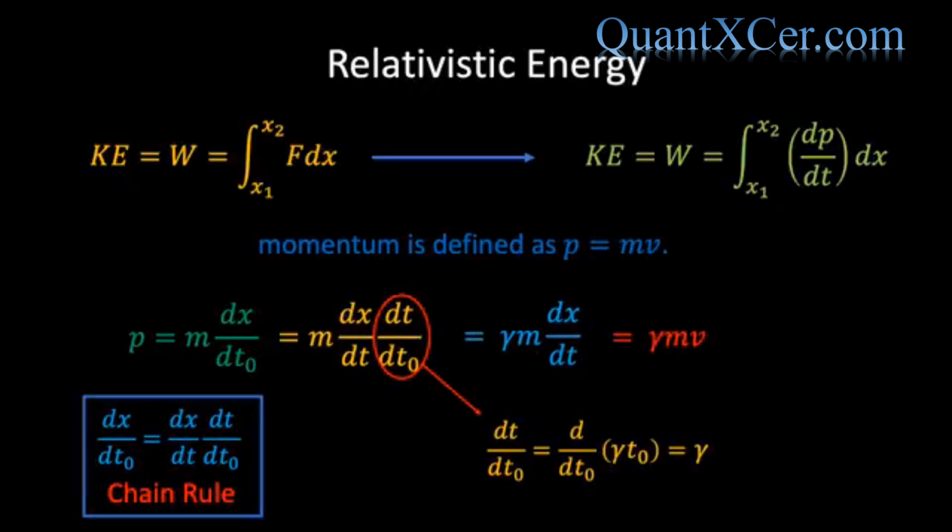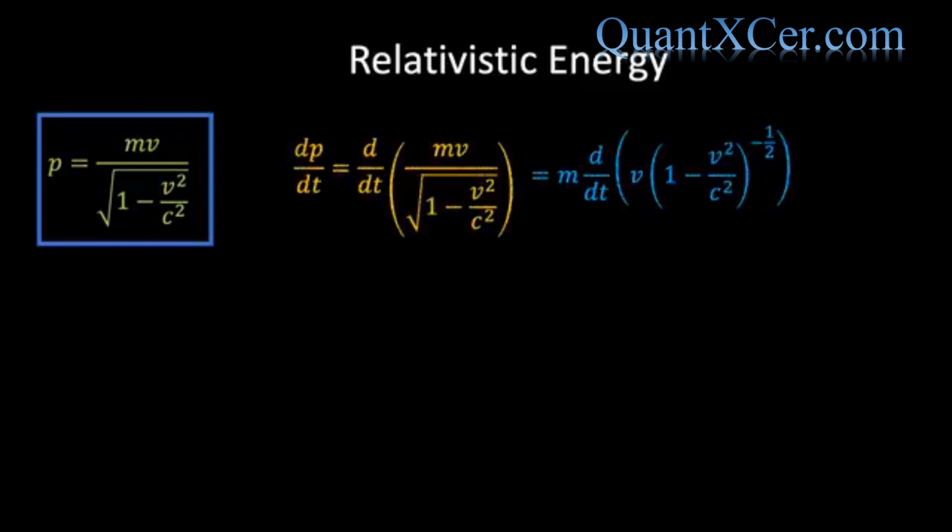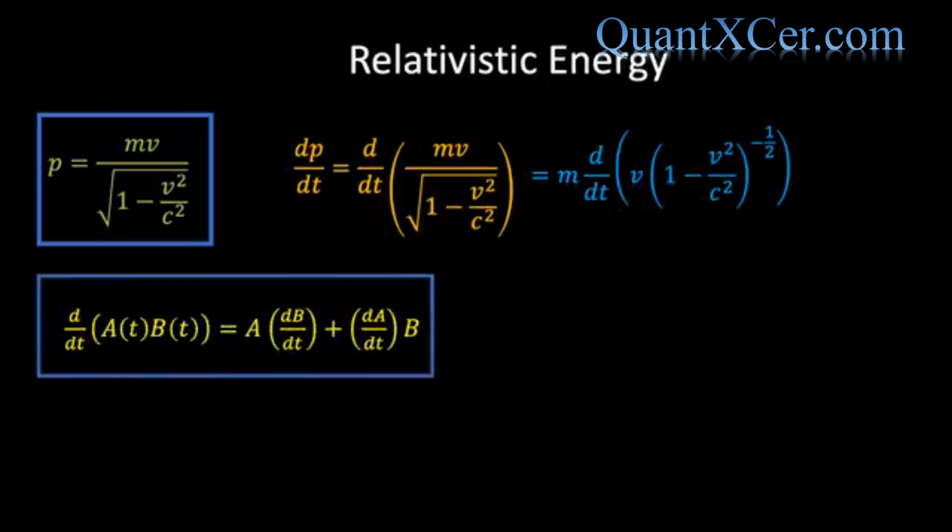Or if we write the full expression, we get mv divided by the square root of 1 minus v squared over c squared. Now that we have an expression for the relativistic momentum, we can differentiate this with respect to t to find the relativistic force acting on our object. To do this, we will make use of the product rule, which simply states that if we have two functions a(t) and b(t) being multiplied together, then the derivative of the product ab is simply a times db/dt plus da/dt times b.